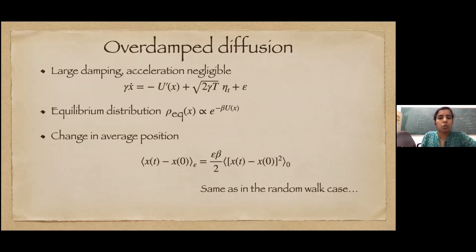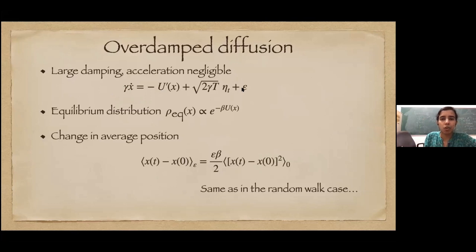Okay, we will take one more example, which is overdamped diffusion. In the case when the damping is very large, the friction is very large, we can drop the acceleration term, and we have a first order equation. Physically, this is true when gamma t is much larger than 1. In this regime, we can write the equation as though there is no acceleration term.